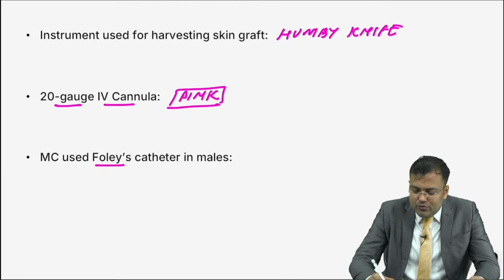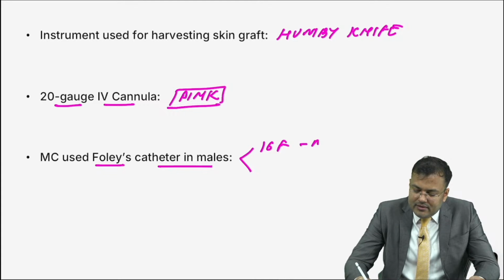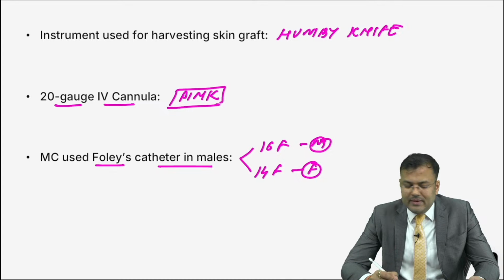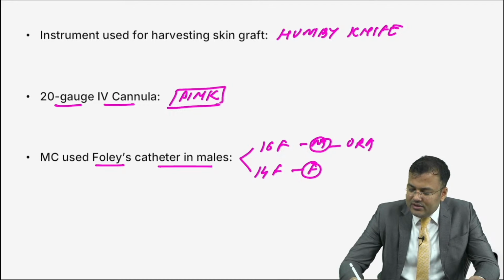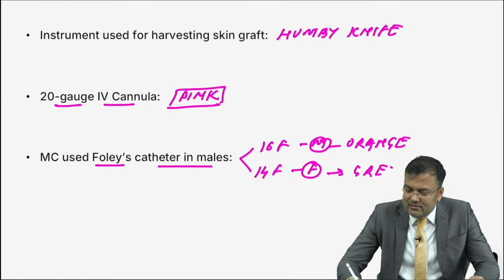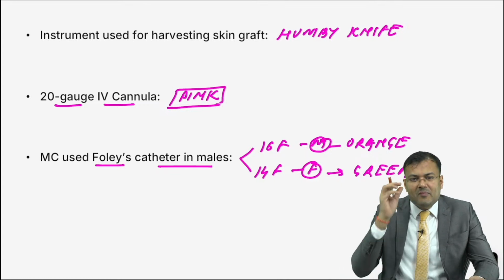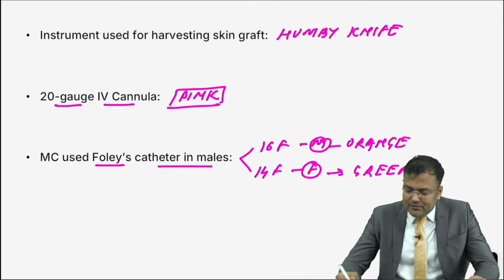Next, what is the most commonly used Foley's catheter in males? In males we use 16 French, in females 14 French. Can you tell me the color? Orange, Avinash, very good. 16 French in males is orange, and 14 French in females is green.